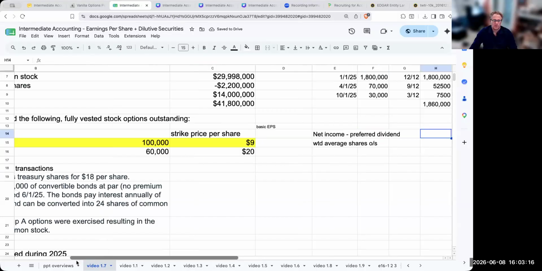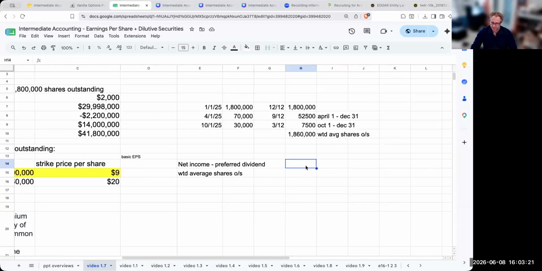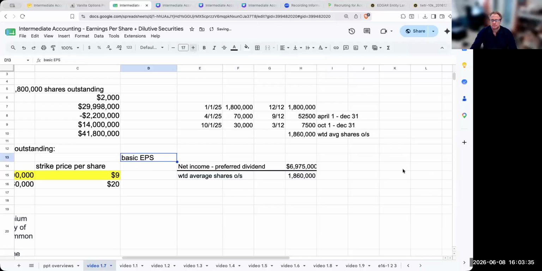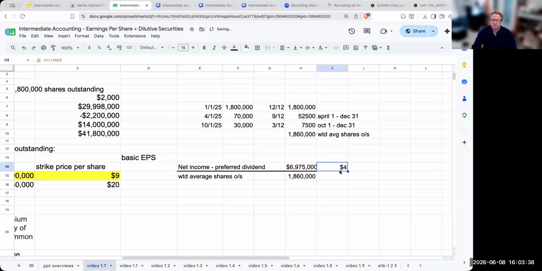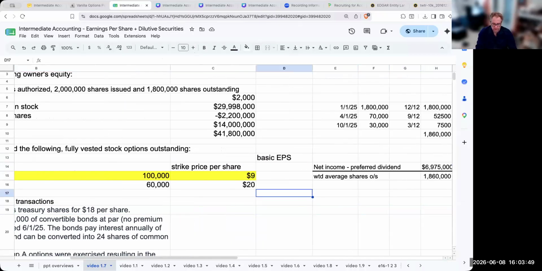My net income was 6,975,000, and my weighted average shares outstanding was 1,860,000. So my basic earnings per share is going to be $3.75. Very important number.